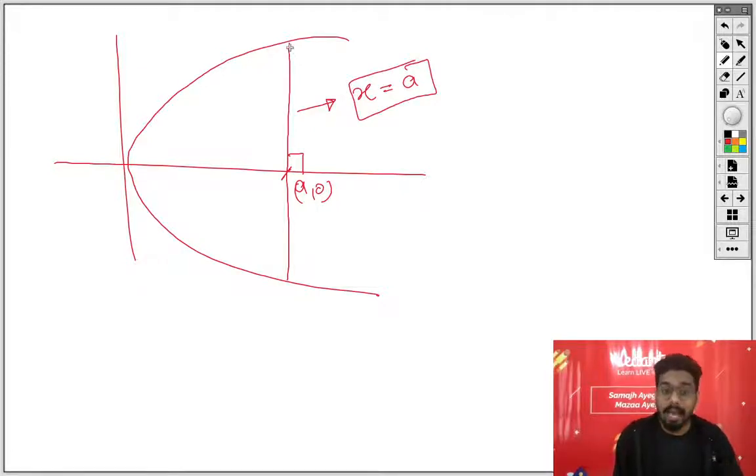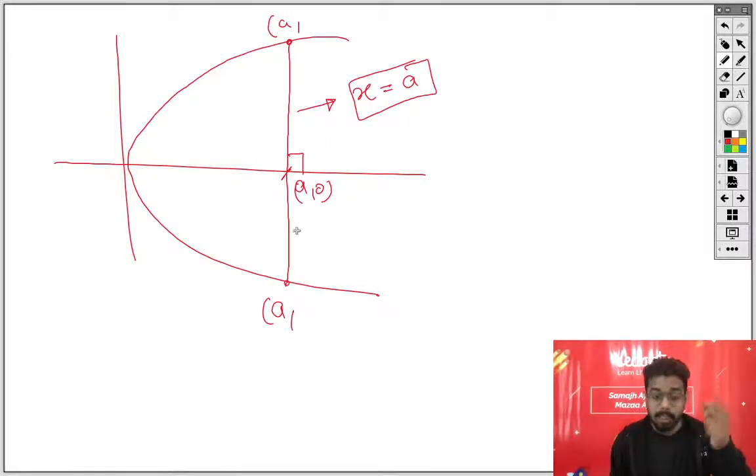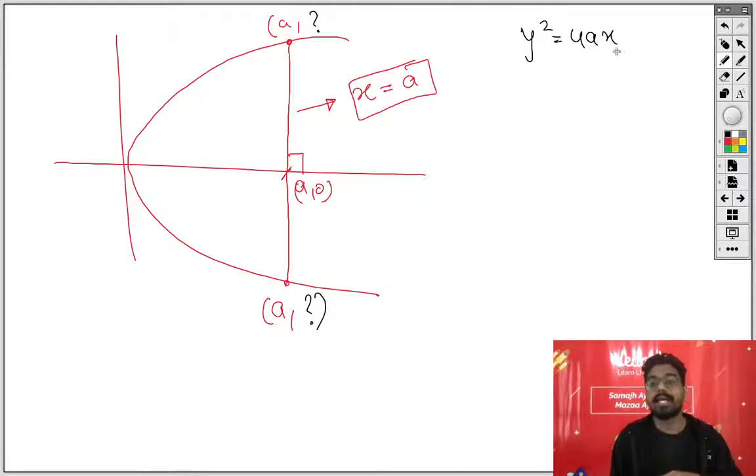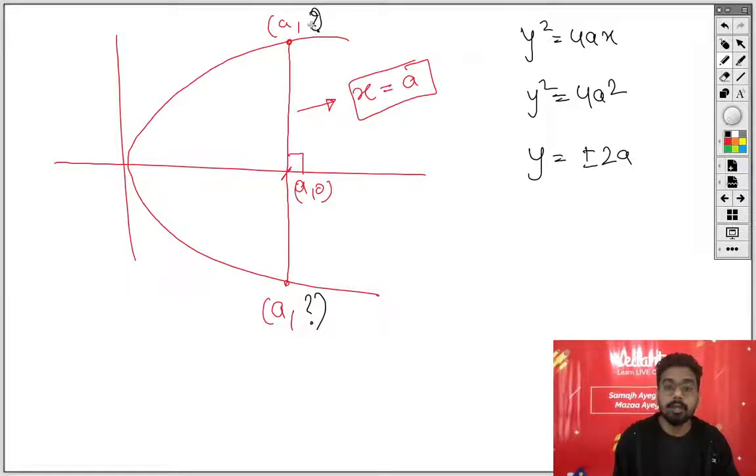What does it mean? Everywhere on this line you will have the x coordinate as a. Did you understand? If a line is perpendicular to the x axis, everywhere on this line you will have the same x coordinate, which is a for the latus rectum. And the second thing is, what is the y coordinate? Let's calculate. y square equals 4ax. The x coordinate is a, so put it over here: y square equal to 4a square, and from here you will have plus minus 2a. So this is 2a and this is minus 2a.